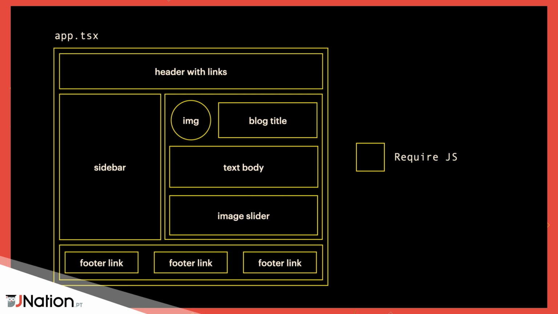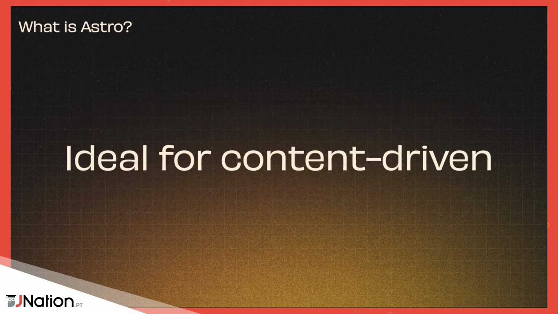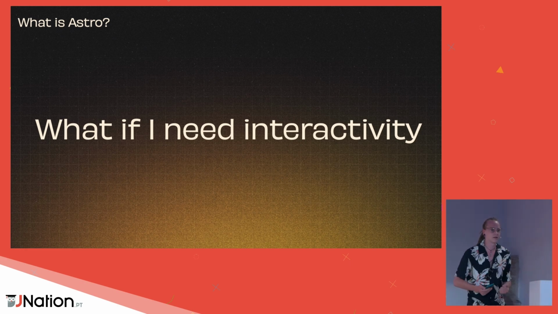So by default, Astro will just compile it all down to native HTML and CSS and ship that to your production. Super fast for your users. So of course, Lighthouse 100 out of the box. So that's why we call it ideal for content-driven, because content, in a sense, is always static. Now, I hear you thinking, but I want some interactive experience, of course. What if I need interactivity? What if I need buttons to work?